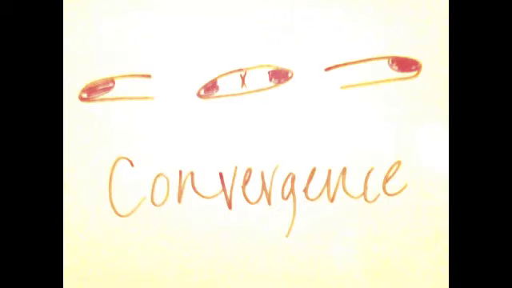Convergence is another type of binocular cue. This describes how your eyes turn inward or become cross-eyed when seeing something very close to you. Holding your fingers close together in front of your eyes is an example of convergence. The closer the object, the more convergence there is.